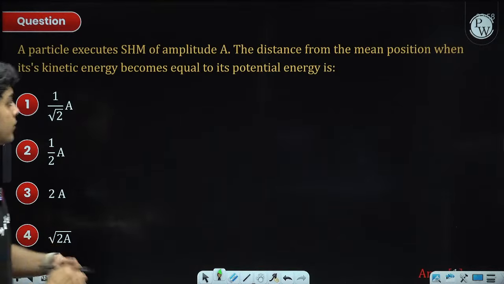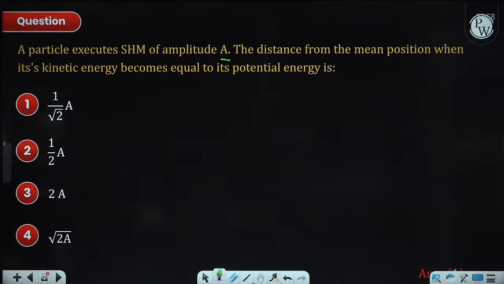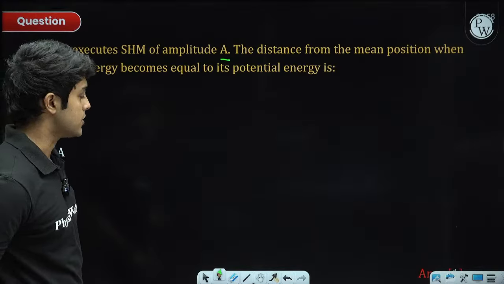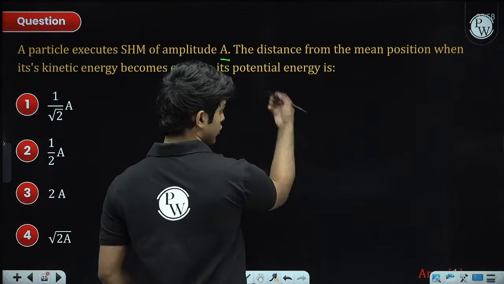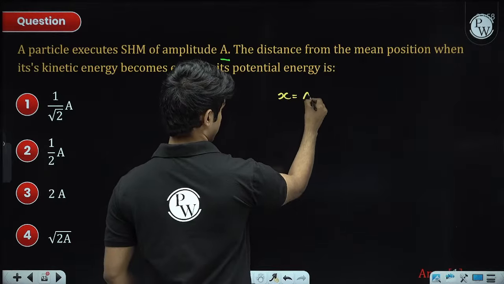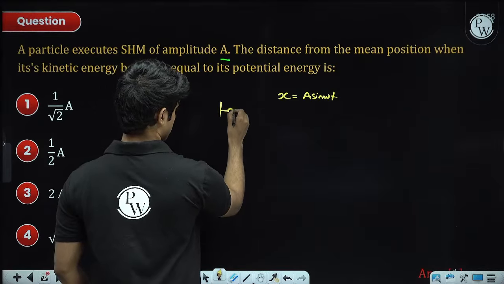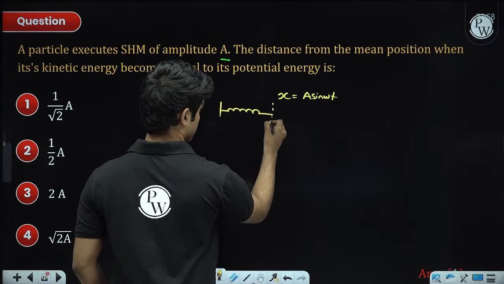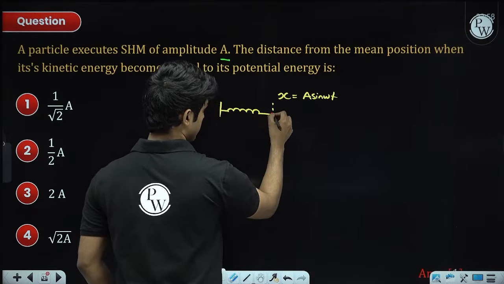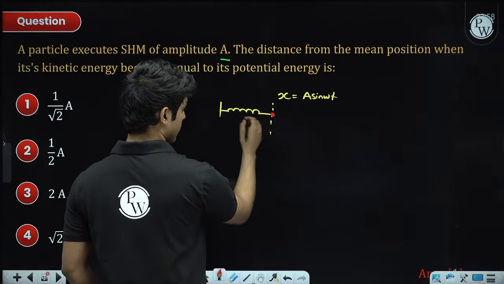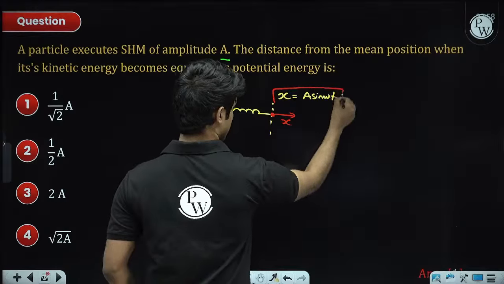SHM amplitude is given as A. Find the distance from the mean position where its kinetic energy becomes equal to the potential energy. So you can think of the spring mass case or just the simple x equals A sin omega t. Here this is the mean position where elongation or compression in the spring is 0, and this distance x is what is given to us by this equation.